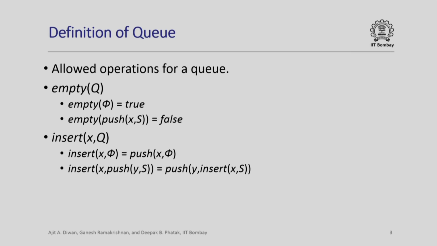If you insert an element x in a queue which already has an element y pushed into some sequence s, then you insert x in the sequence s and then push y into that result. So here essentially x gets inserted at the end of the queue when you are inserting in a queue, whereas in a stack a push would have got inserted at the beginning of the stack itself.